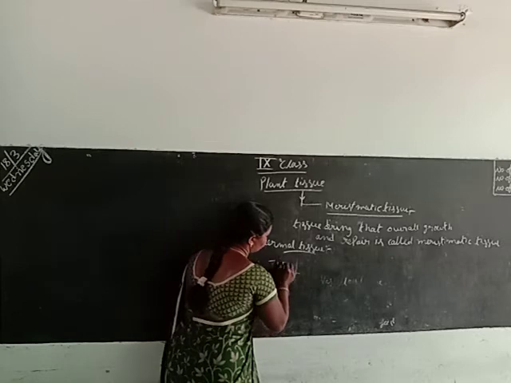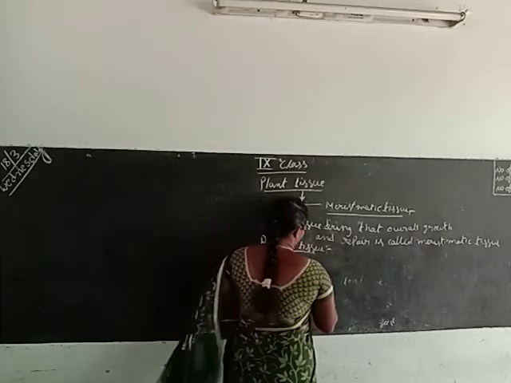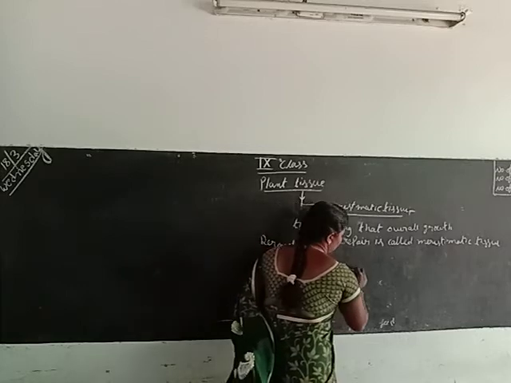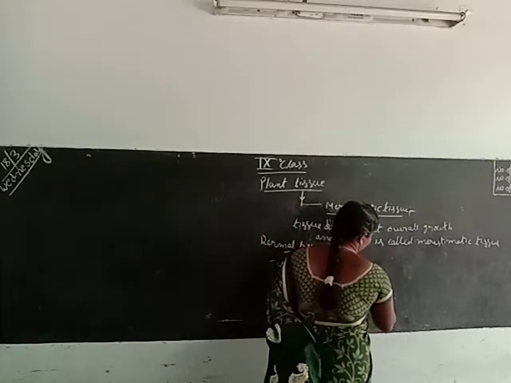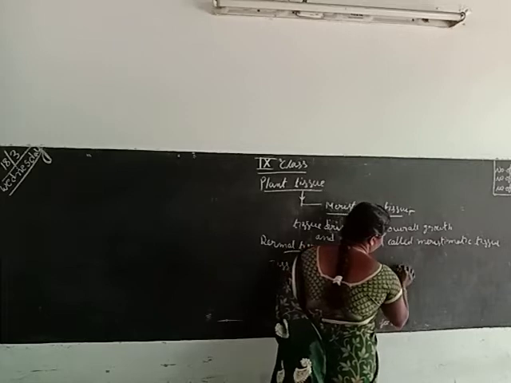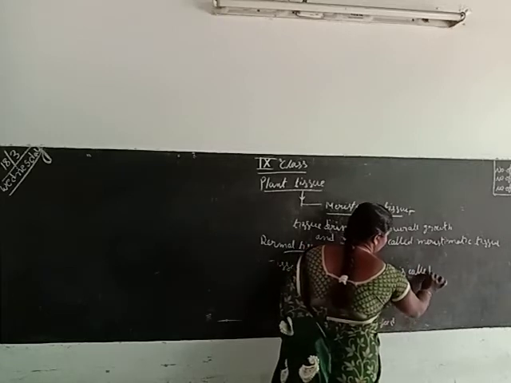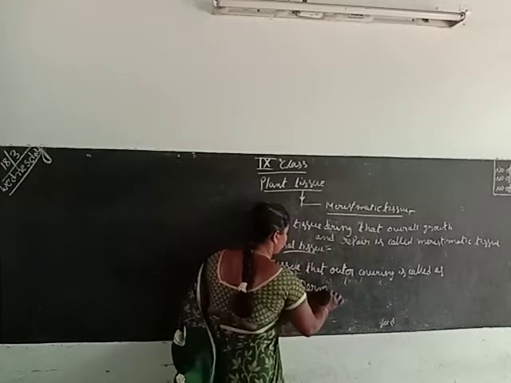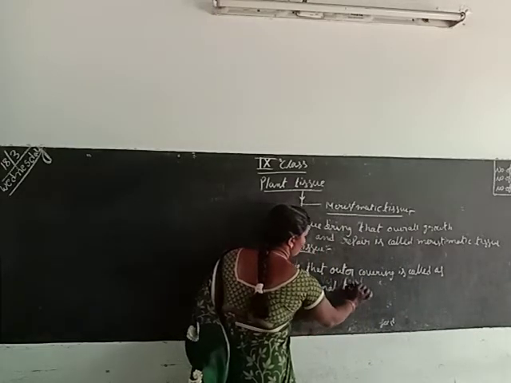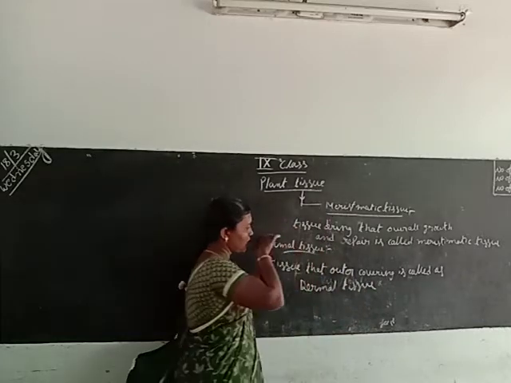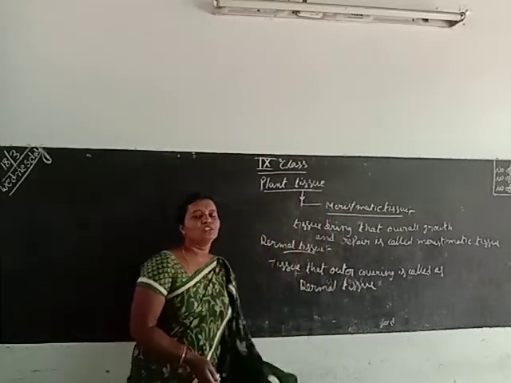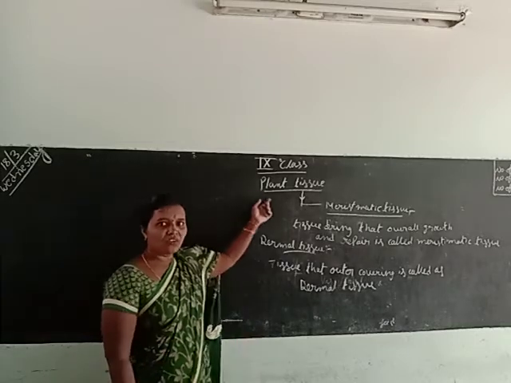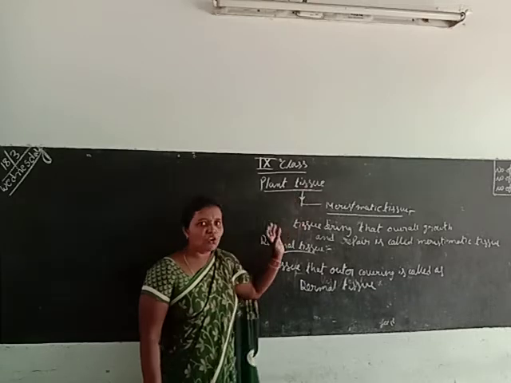The tissue that forms the outer covering is called dermal tissue. Dermal means outer. Now we have discussed the meristematic tissue and dermal tissue.